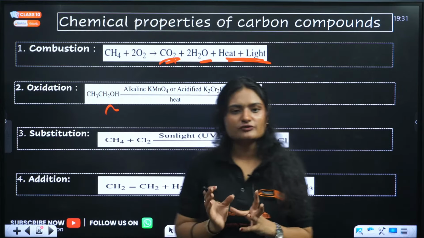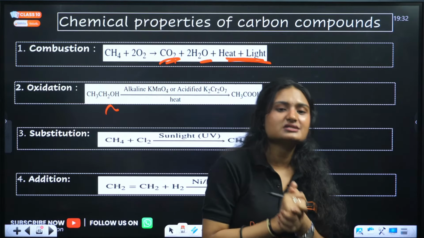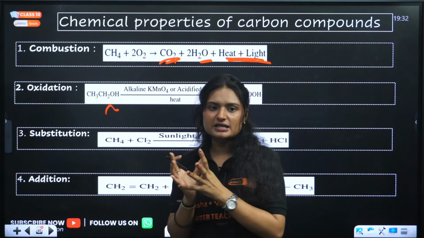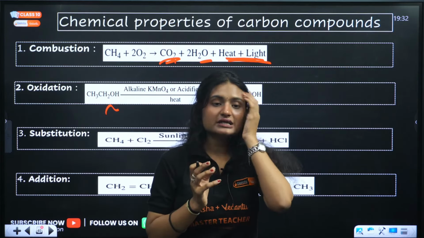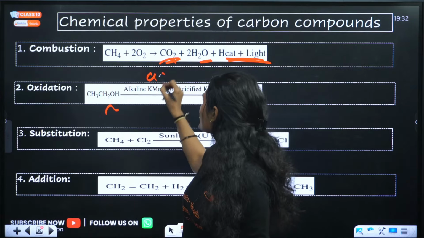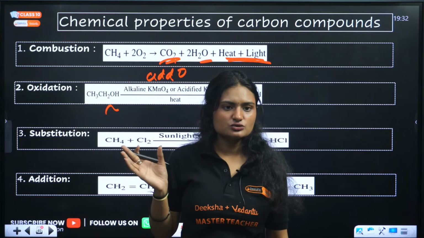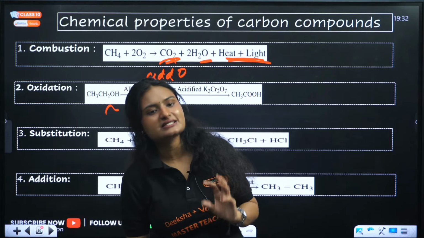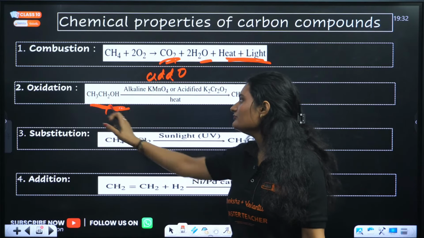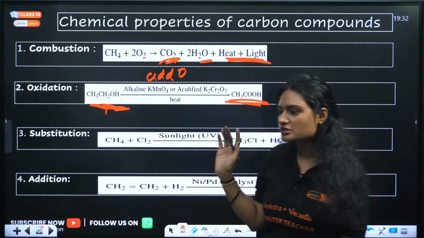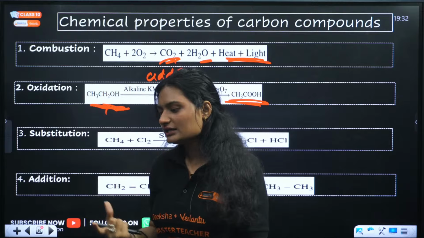Then you have oxidation. Oxidation means addition of oxygen in a controlled way. So we use some oxidizing agent. What are oxidizing agents? The agents which add oxygen. Like alkaline KMnO4 or acidified K2Cr2O7, these are all oxidizing agents. For example, oxidation of ethanol gives ethanoic acid. This is a very important reaction.